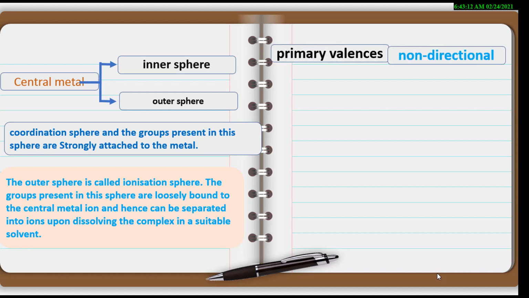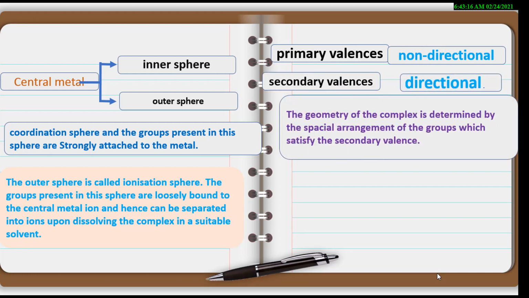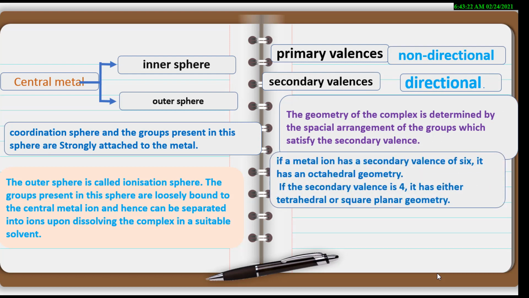Primary valency is non-directional in nature. Secondary valency is directional in nature. The geometry of the complex is determined by the spatial arrangement of the groups which satisfy the secondary valency. If the secondary valency of the central metal ion is 6, the geometry is octahedral. If the secondary valency is 4, the geometry is either tetrahedral or square planar.